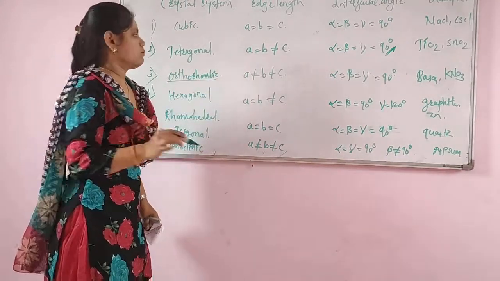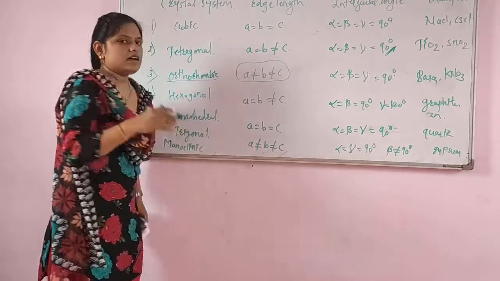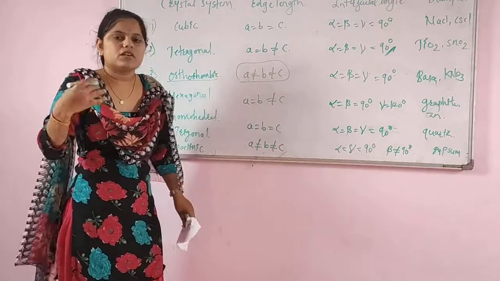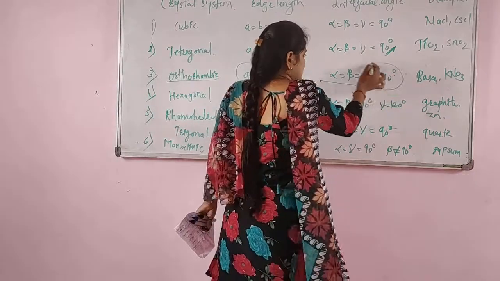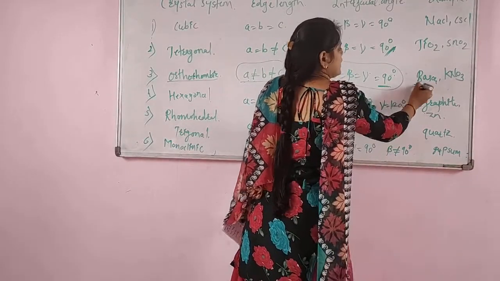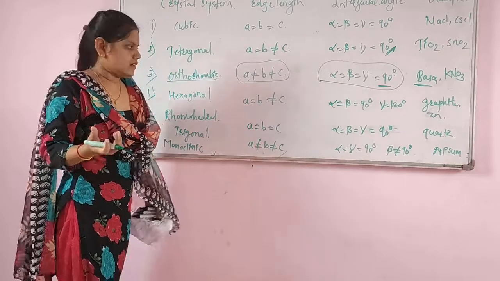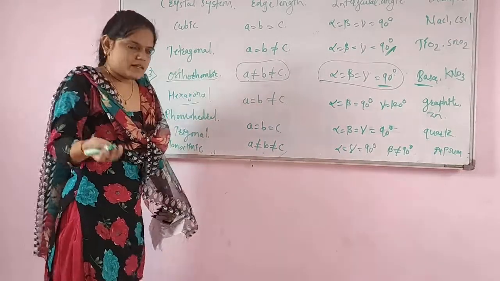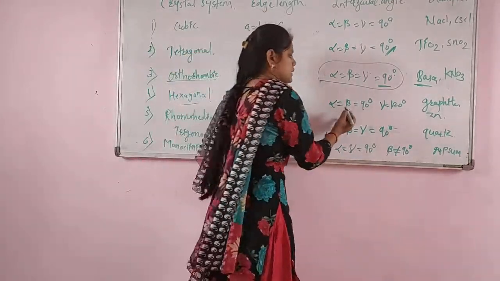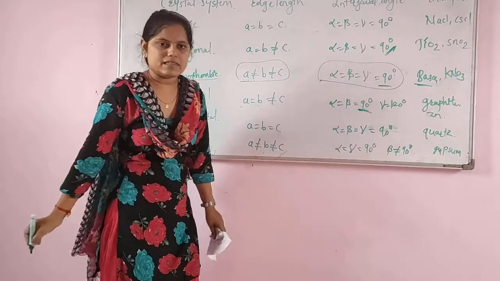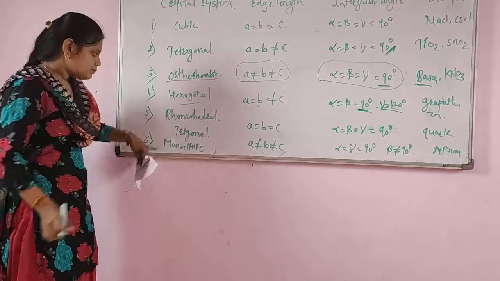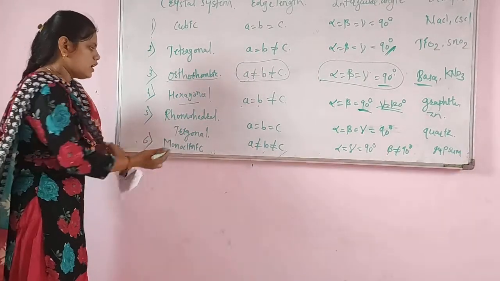In the case of orthorhombic, all the edge lengths, that is length, width and height, are a not equal to b, not equal to c, where all 3 angles alpha = beta = gamma = 90 degrees. The example will be barium sulfate. Now the next will be the hexagonal. In the hexagonal, a = b but not equal to c, where alpha = beta = 90 degrees and gamma = 120 degrees. The example will be graphite. The fifth type will be the rhombohedral.